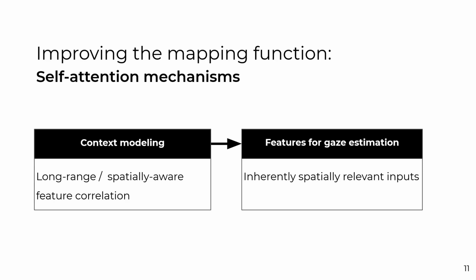Now, with regards to gaze estimation, the intuition is simple. Gaze itself is an inherently spatial phenomenon. For example, if we're looking at a picture of someone's face, the eyes are the obvious indicators of where that person is looking at, but like we already saw, other regions like the nose, the chin, and the ears even are also strong predictors for the gaze direction. Being able to learn to take them all into account, especially with how they impact one another, should produce better results than just taking hints from them separately.